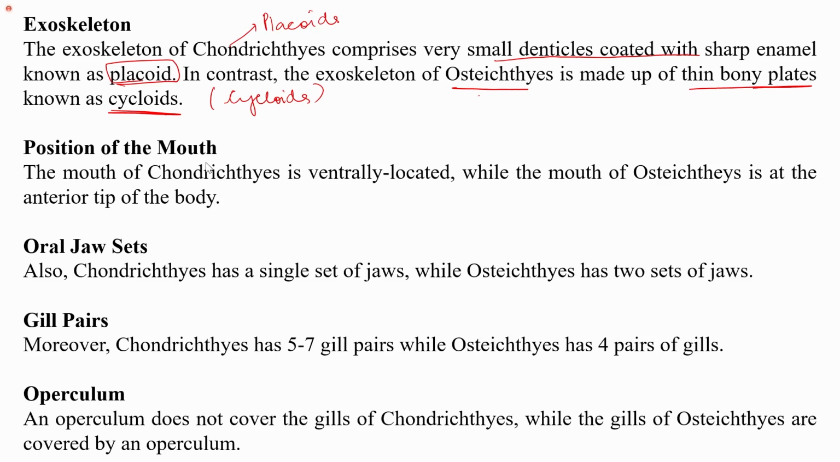Position of the mouth, as I was mentioning, is different in both. The mouth of the chondrichthyes is ventrally located, while in osteichthyes it is at the anterior tip of the body. So just at the tip it is located. Oral jaw sets: chondrichthyes has a single set of jaws, while osteichthyes has two sets of jaws. Both are having jaws. Both belong to gnathostomes.